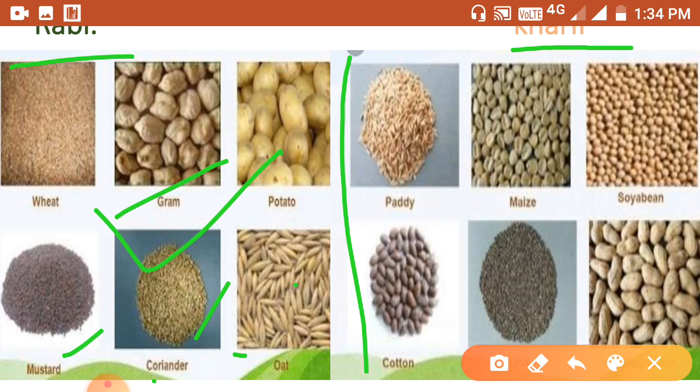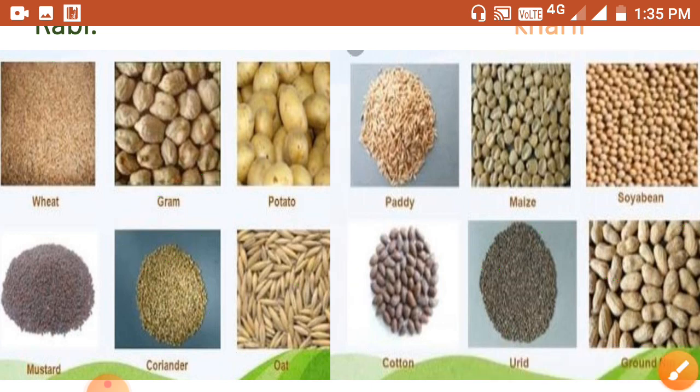They are sown at the beginning of the monsoon season, June or July, and harvested at the end of the monsoon, September or October. Examples are given here: paddy, maize, soybean, cotton, urad and groundnuts. So these are the Rabi crops and Kharif crops.